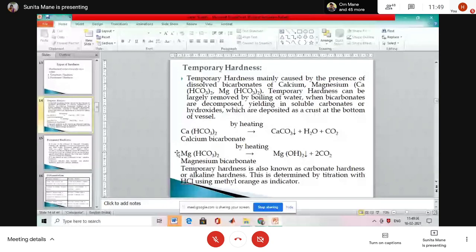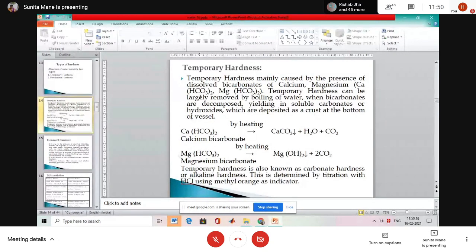In the examination, it will be asked as fill in the blanks in the test: temporary hardness is known as dash hardness. So it is necessary to learn that temporary hardness is also known as carbonate hardness or alkaline hardness. This is determined by titration with HCl using methyl orange as an indicator in the laboratory. This is in the laboratory for practical purposes. Okay.